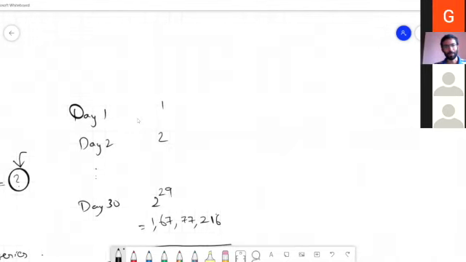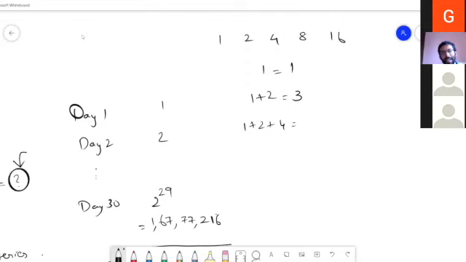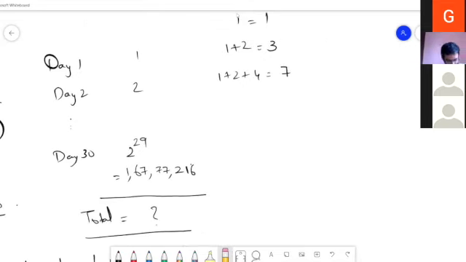Okay, let us come to the powers of 2 now. Let us just take the first few terms. So I have 1, 2, 4, 8, 16, and so on. Let me just take the first term, 1 is 1. Let me add the first two terms, 1 plus 2. Let me add the first three terms, 1 plus 2 plus 4.